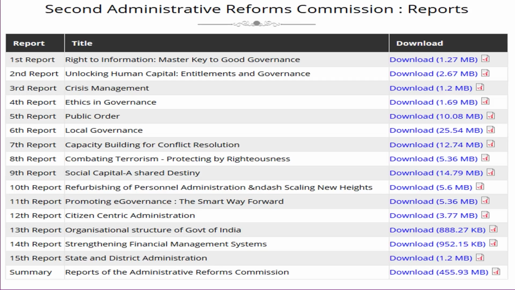It is going to be extremely difficult to focus on this, unless your plan is to clear the exam in 10 years. If you're following a 5 or 10 year policy of clearing the examination, go for it. But in a limited time frame, it is not advisable to go through these reports on your own. If you find some very brief compilations for selective topics, let's say you get some compilation on right to information, the master key to good governance, or some compilation on ethics or local governance, that is the Panchayati Raj institutions or the municipalities, you can focus on that. But beyond that, selective Google research would be sufficient to cover governance.